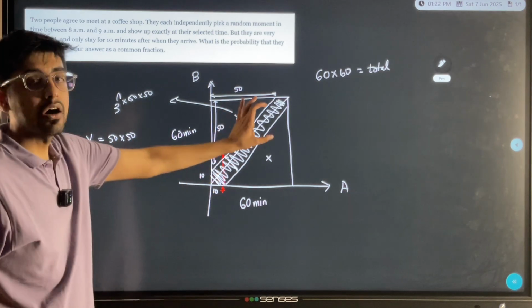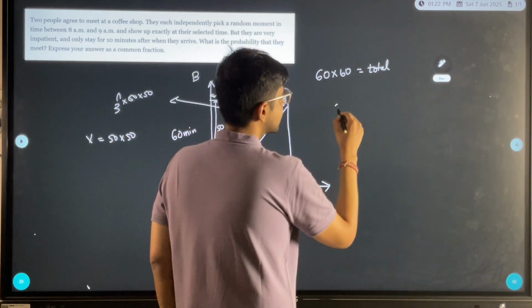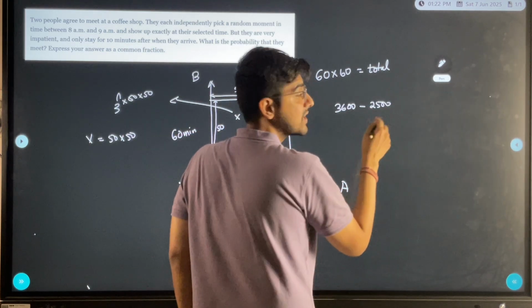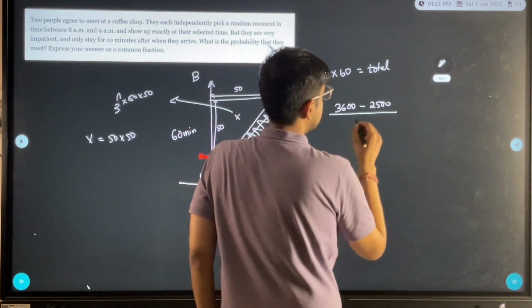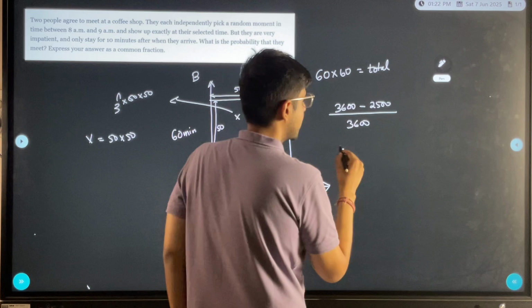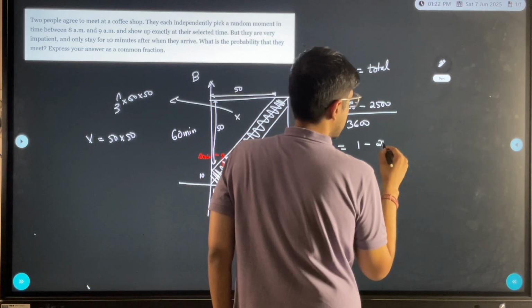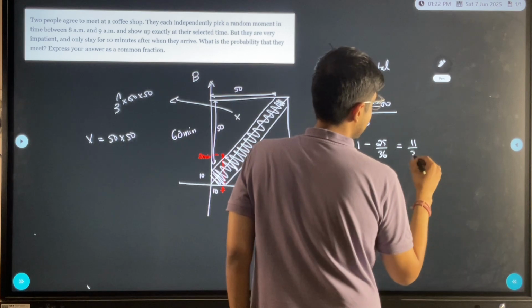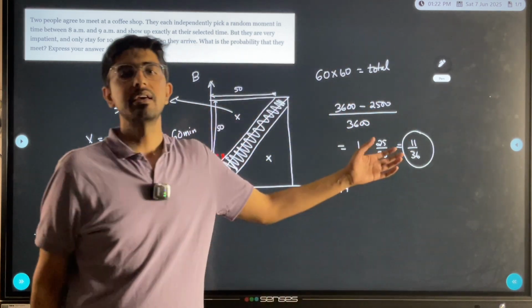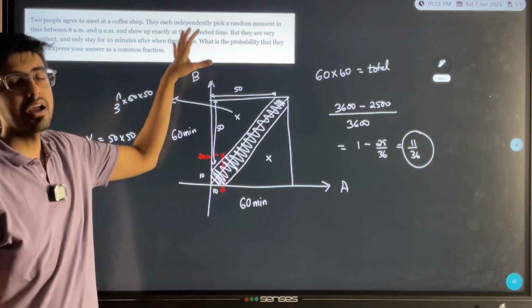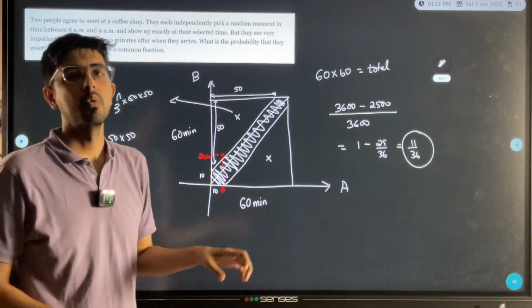So my area where they are going to meet is 3600 minus 2500 is my favorable cases, divided by 3600 is the answer, which is 1 minus 25 by 36, which is going to be 11 by 36. And that is the probability where both person A and person B under this situation will meet.